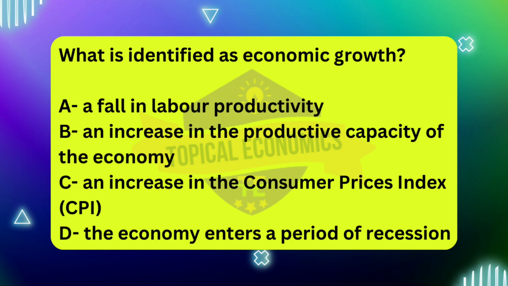Analyzing the other options. Option A. A fall in labor productivity. Here, labor productivity refers to the output produced per worker or per hour worked. A fall in labor productivity actually signals a reduction in economic efficiency, which is not associated with economic growth. Lower productivity can hinder economic growth because it means the economy is less efficient at utilizing its resources. Therefore, a fall in labor productivity would likely contribute to a slowdown rather than growth.